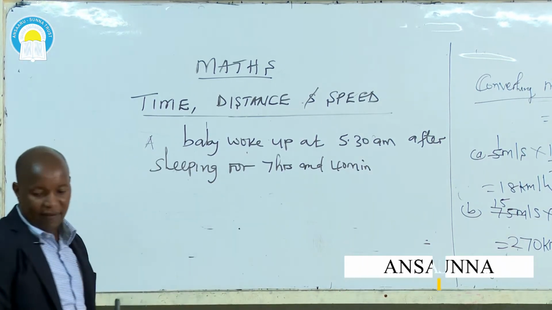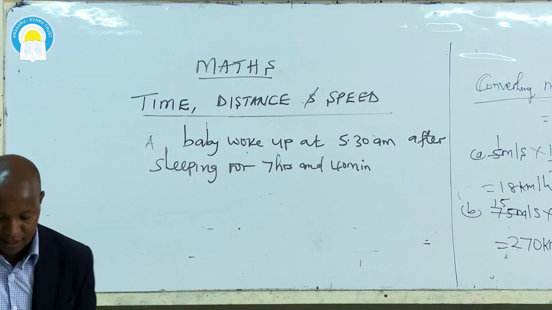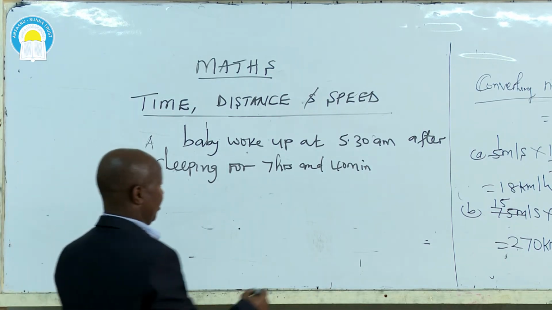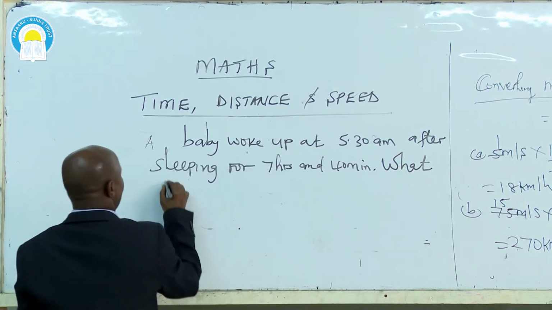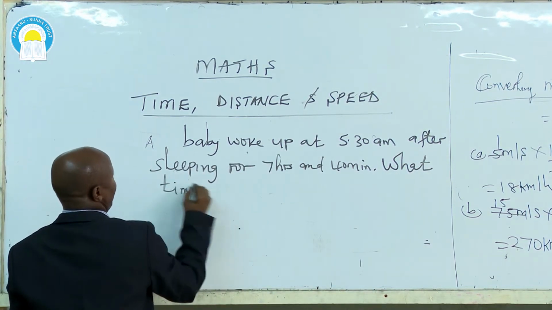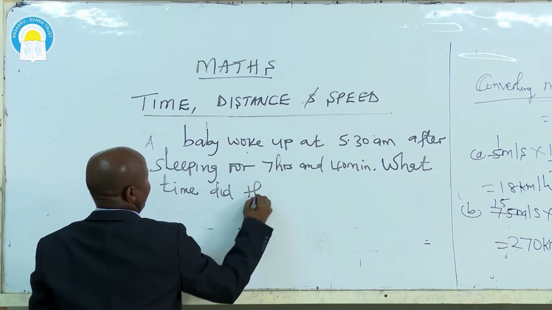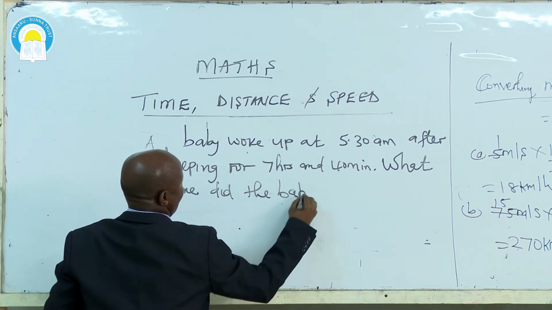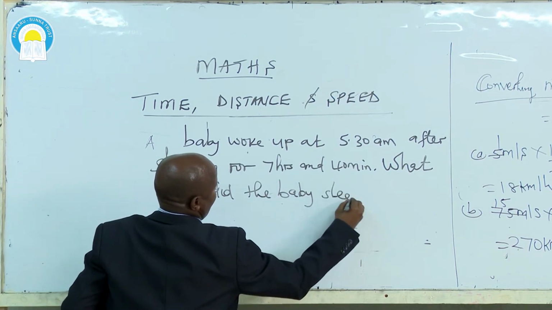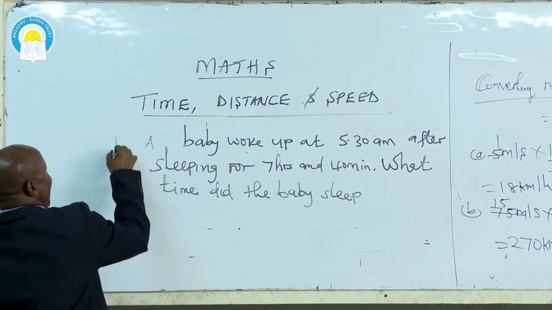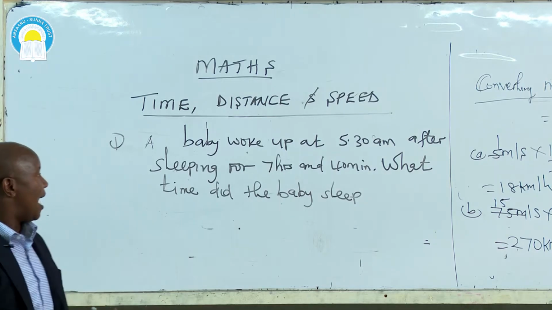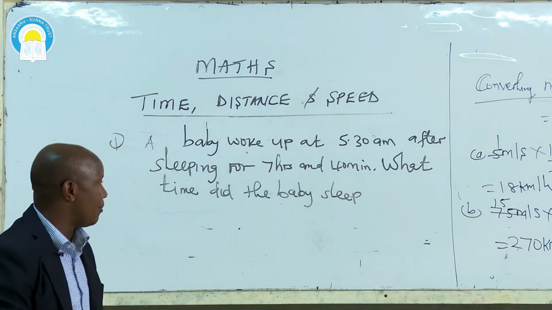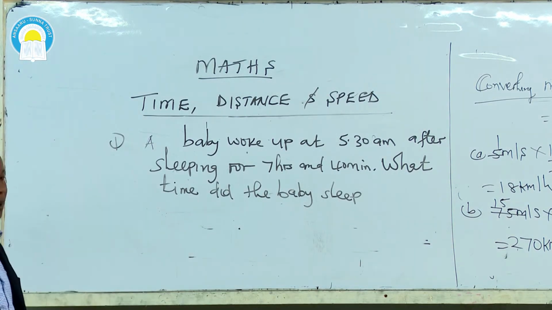What time did the baby sleep? That is question 1, part of your assignment. A baby woke up at 5:30 a.m. after sleeping for 7 hours, 40 minutes. What time did the baby sleep?